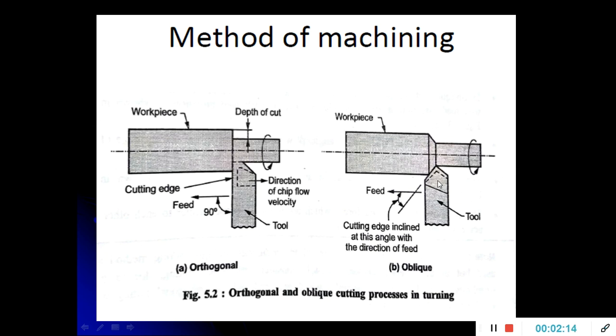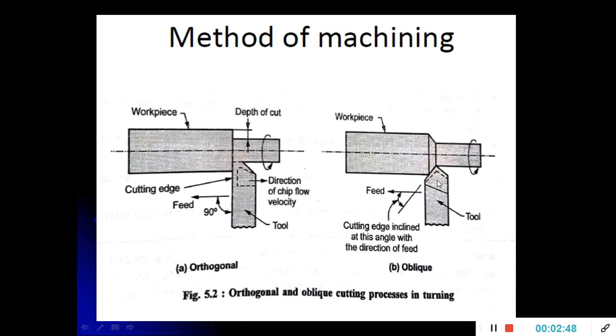Now on the other hand, coming to oblique cutting, by seeing the figure one can easily say that oblique cutting is one in which the tool makes any angle less than 90 degrees or more than 90 degrees. That type of cutting is known as oblique cutting. In oblique cutting, the tool makes some angle with respect to the axis of the workpiece. Orthogonal cutting is known as 2D cutting. Oblique cutting is known as 3D cutting.